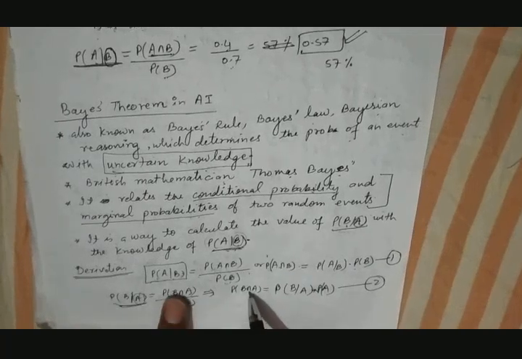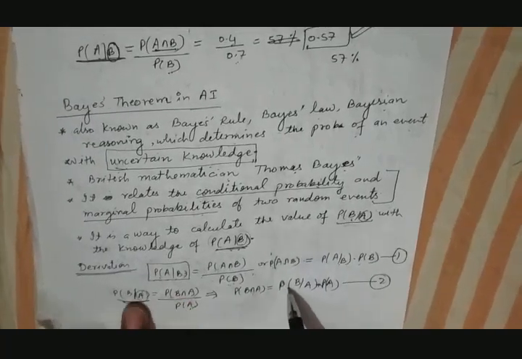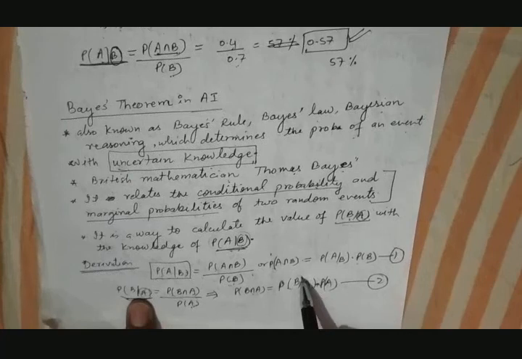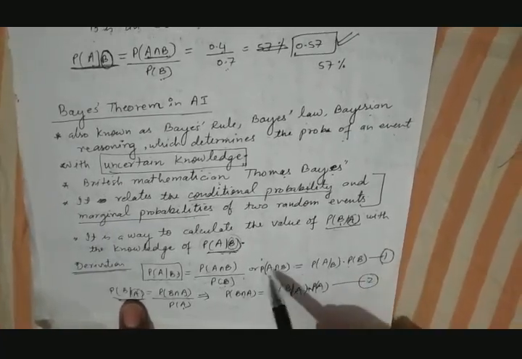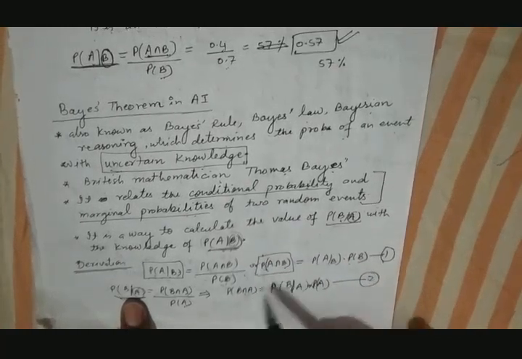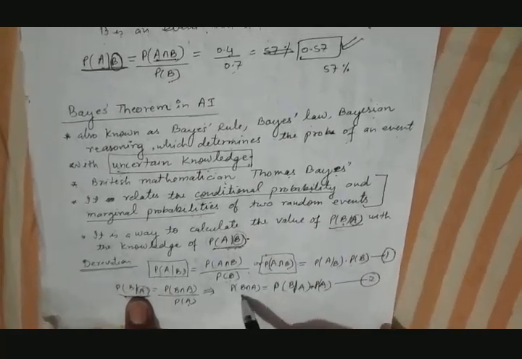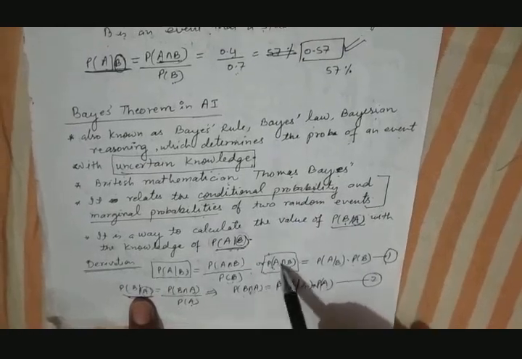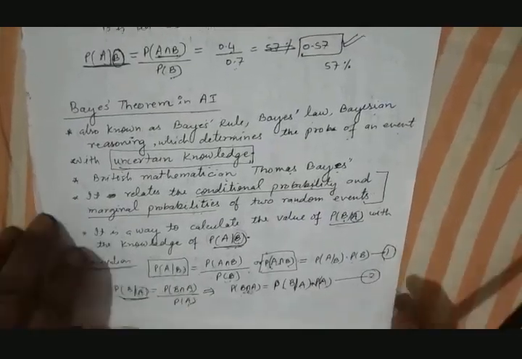Now this can be written as probability of B intersection A is equal to probability of B given A into P(A). Just see here, from equation 1 and 2, both left hand sides are equal. P(A intersection B) is equivalent to P(B intersection A). Both are commutative, so both are equivalent.